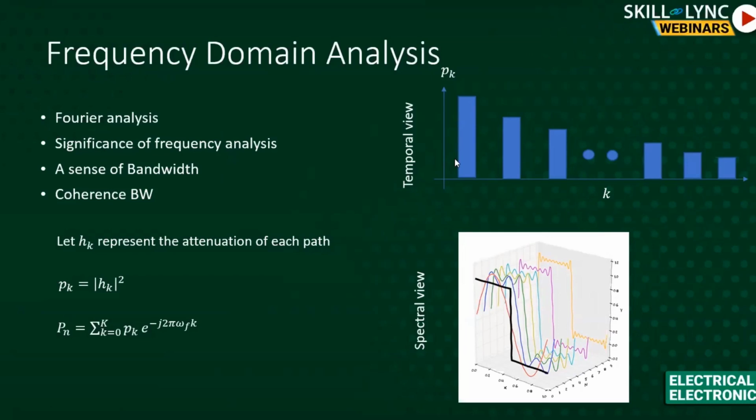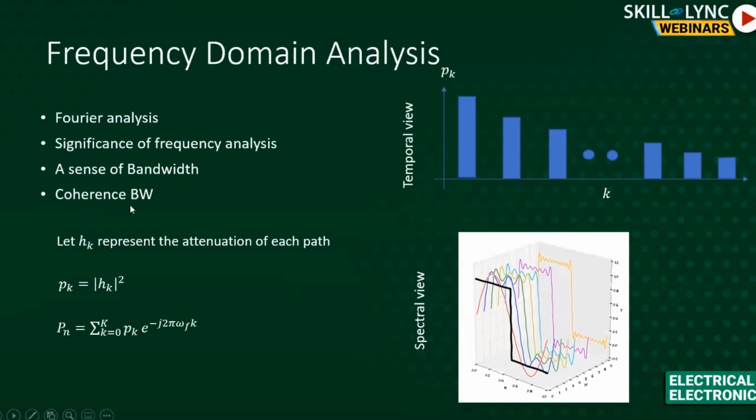So we can break down the channel. This is the temporal view of the channel. I can put a spectral view by just taking the Fourier transform of this one, and I can have something like this. Again, the black one here represents a very sharp cutoff. The other ones have a roll off in them. This looks more like a low pass filter. Sometimes the channel ends up being like a low pass filter or a band pass filter. So that's what the spectral view clearly tells you, that the channel is a filter.